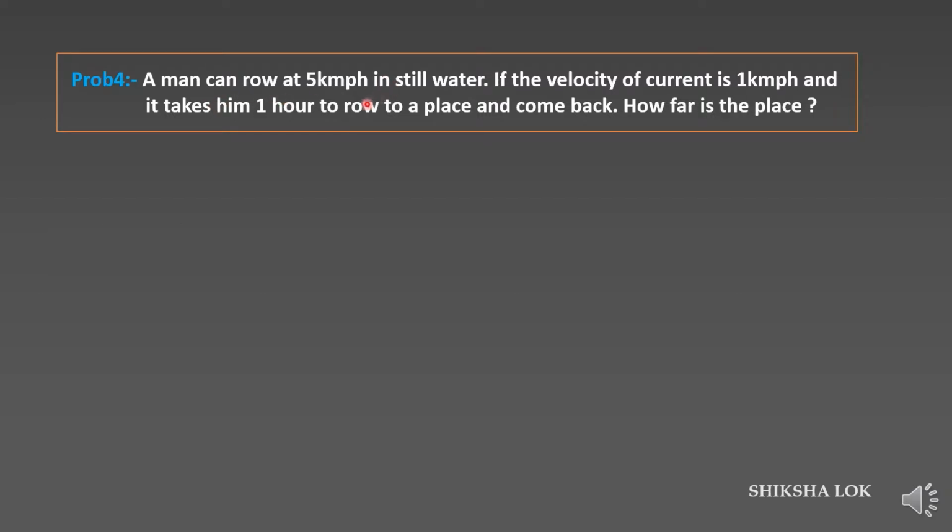So here is problem 4. A man can row at 5 km per hour in still water. So that is the speed of boat, 5 km per hour. If the velocity of current is 1 km per hour, so the given speed of current or speed of the stream is 1 km per hour, and it takes him 1 hour to row to a place and come back. Okay, so total time they gave is 1 hour, and how far is the place? So they are asking the distance he traveled.